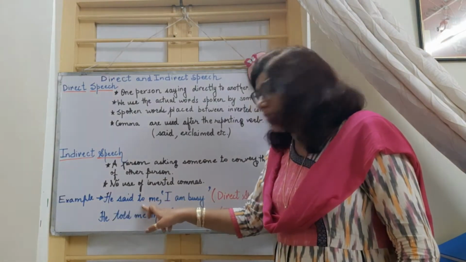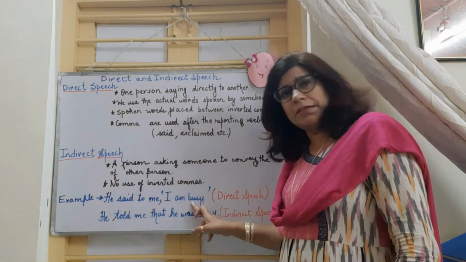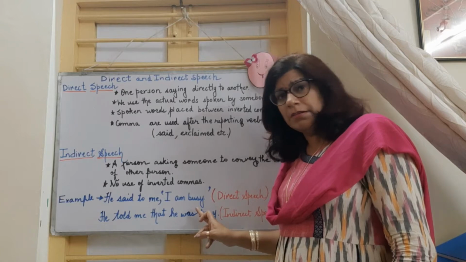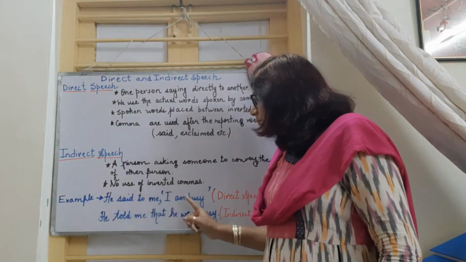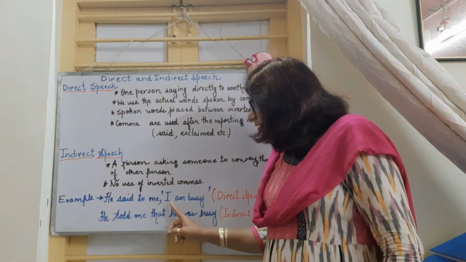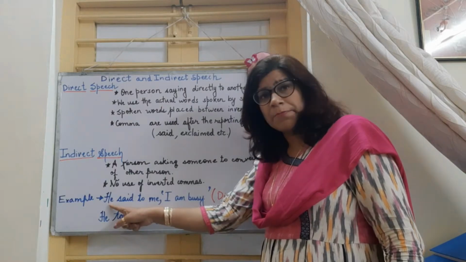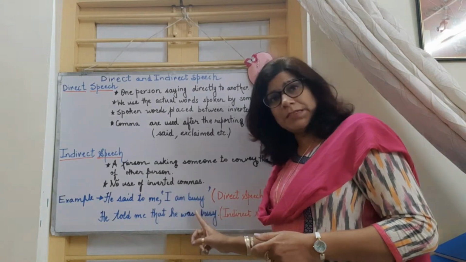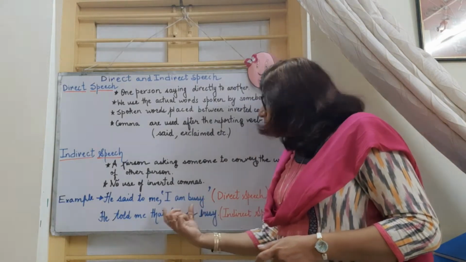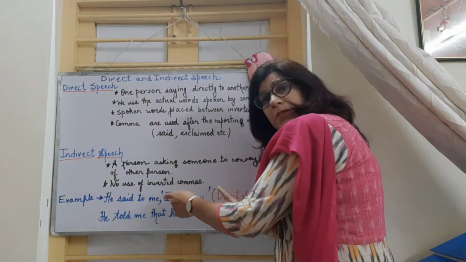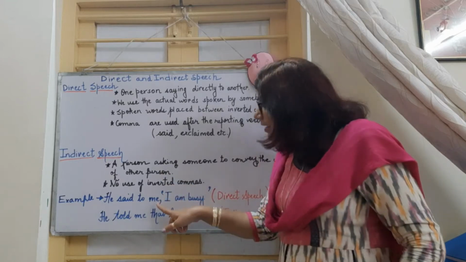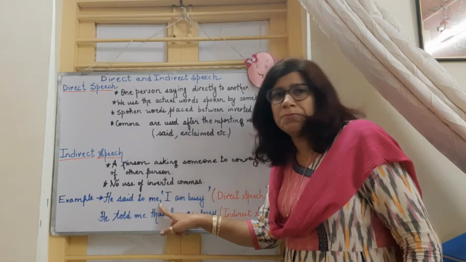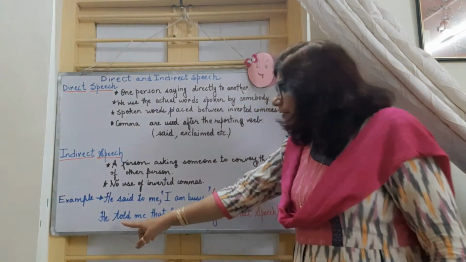He said to me, "I am busy." Here, we are quoting something said by the person for whom we are using he. He is saying directly to me that he is busy. So we are quoting the words said by the person in inverted commas, and we have used a comma after the reporting verb, right?